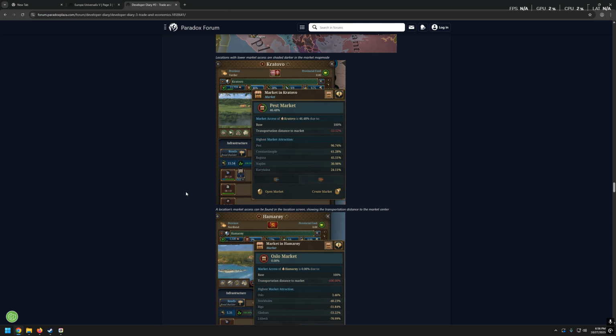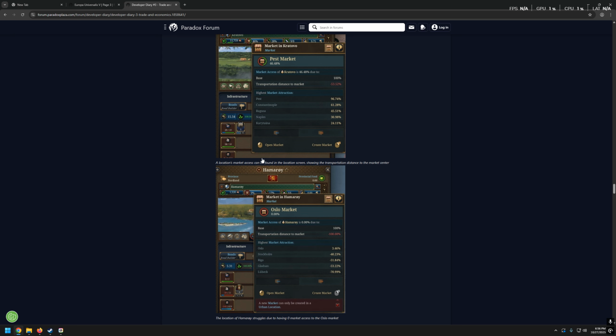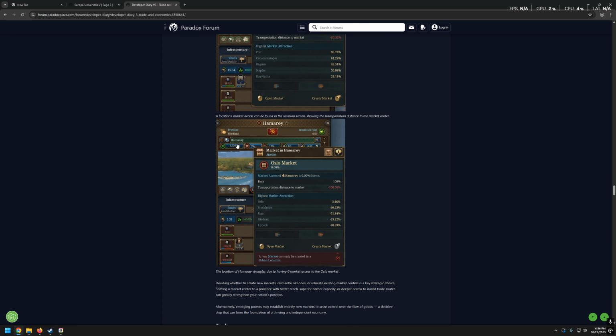A location's market access can be found in the location screen, showing the transportation distance to the market center. Cool. Highest market attraction as well: Pest, Constantinople, Ragusa, Naples, Caritaina. Okay. And here we have some province in Norway, market in Hamarøy, Oslo market, 0%.